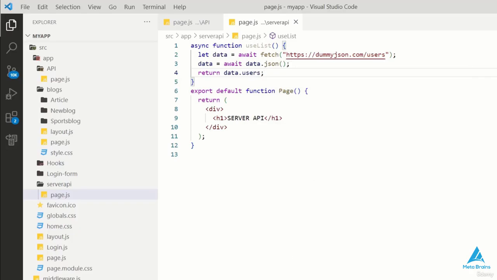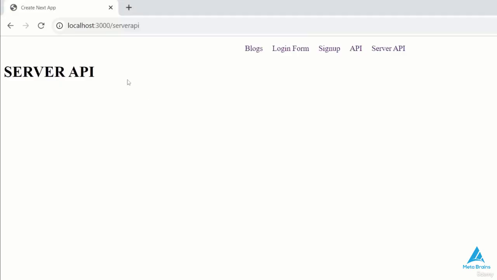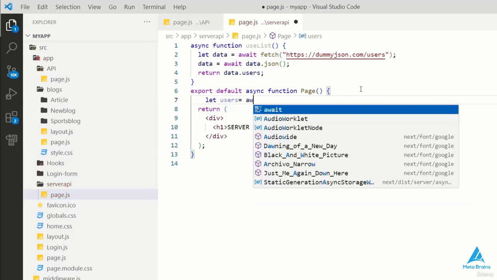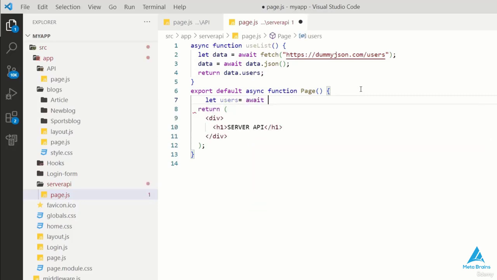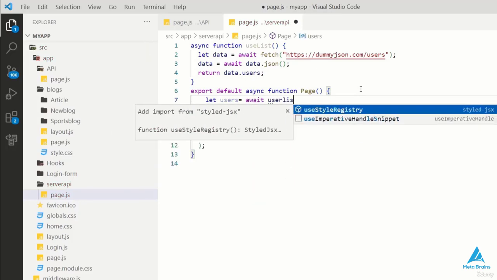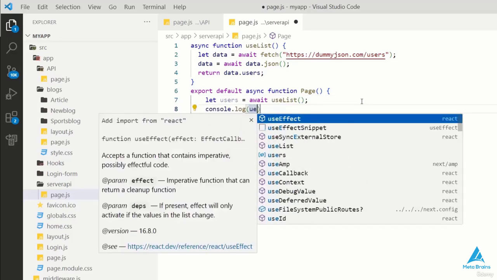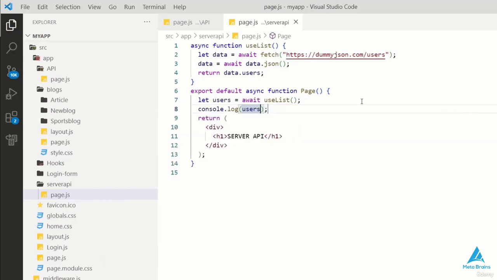At this stage, you might not notice any significant changes in our component. However, we must also create an async function for the default export since we want to fetch data. Now let's create a variable called user and set it equal to the result of userList. Please note that I made a correction here. We should use userList in this context. We'll verify that everything is functioning correctly by logging user to the console.